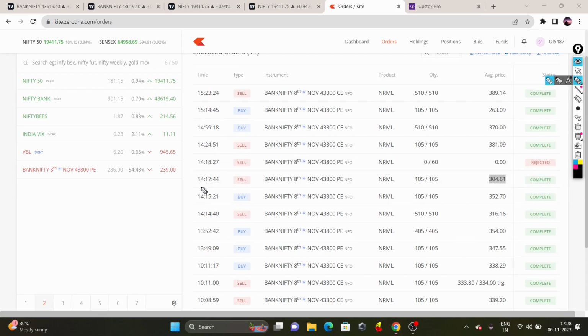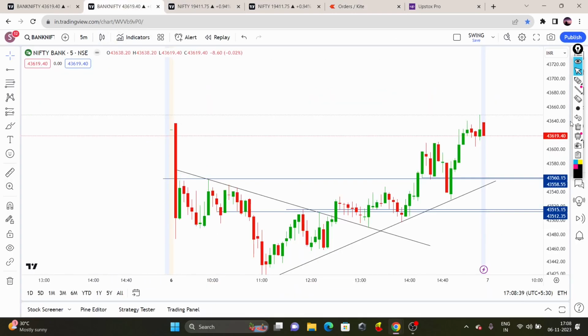So you can see here, this is my selling position, 217, 43,800 PE, and I sold that position here, 43,800 PE at around 263. I got a decay of around 40 points or something like that. I took that trade on a positional basis, but after that price made an upward direction momentum in Bank Nifty, but Bank Nifty faced resistance from the current day high.